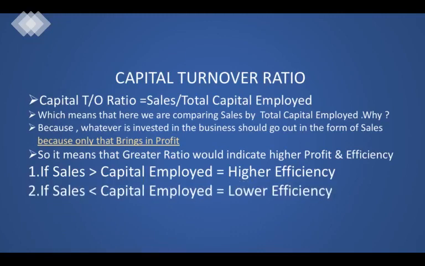So as soon as you see a capital turnover ratio on a higher side, it should strike you that the company has higher efficiency and is utilizing all of its capital for sales, which ultimately helps in bringing in profit. I guess this ratio is clear to you. Now we'll move on to the next ratio.